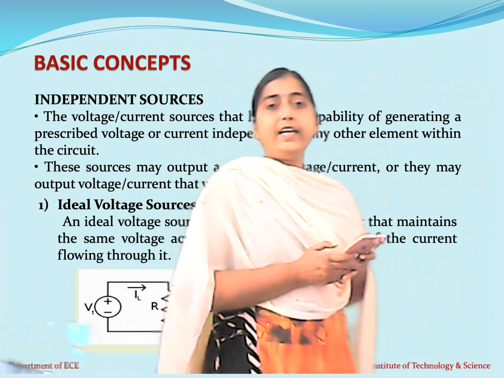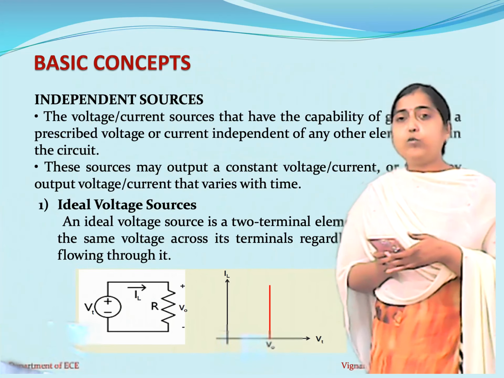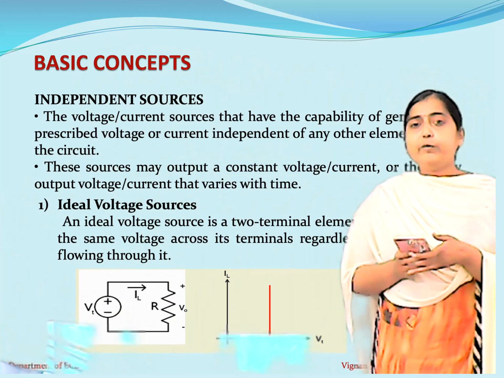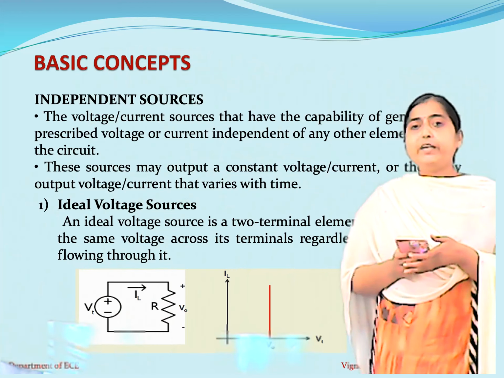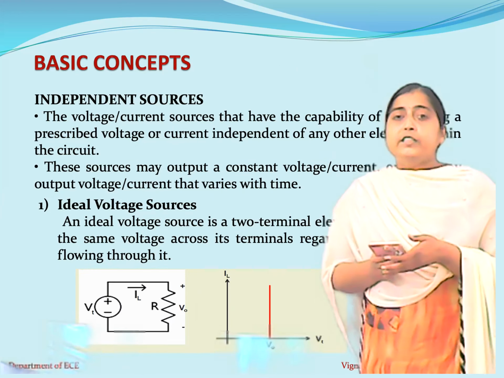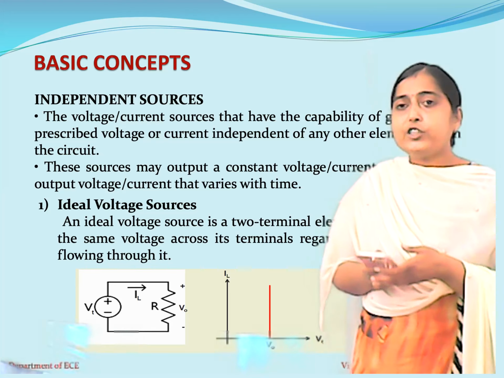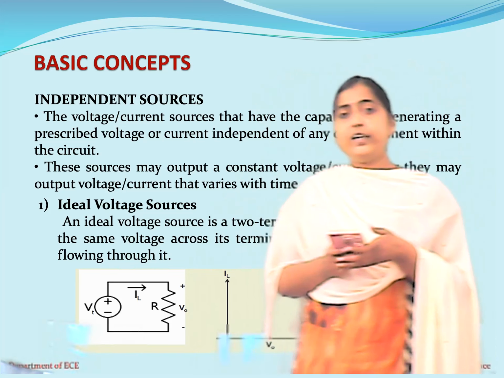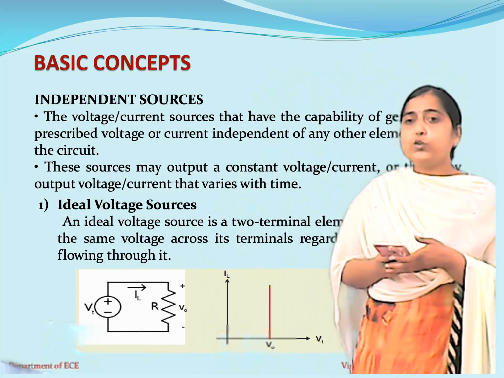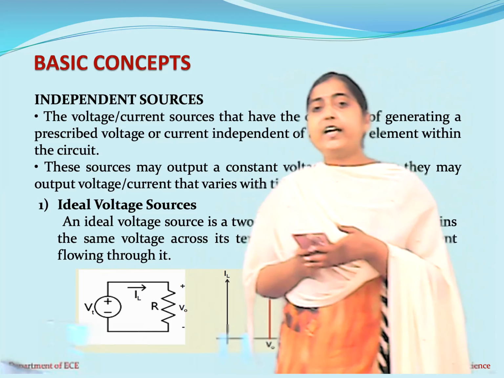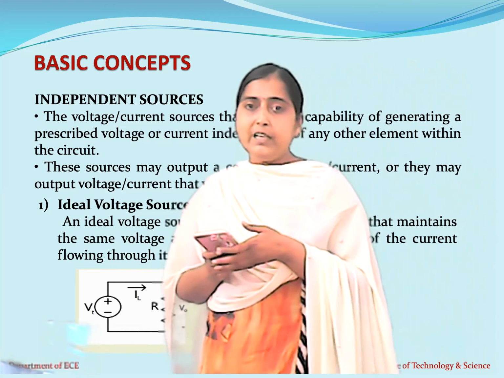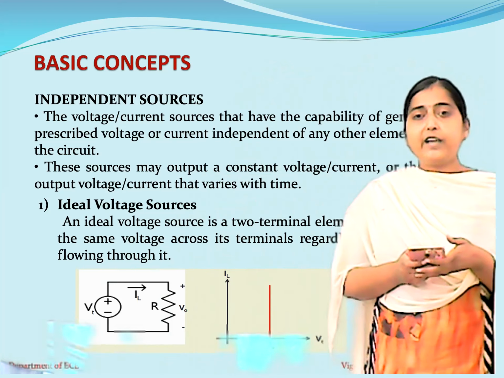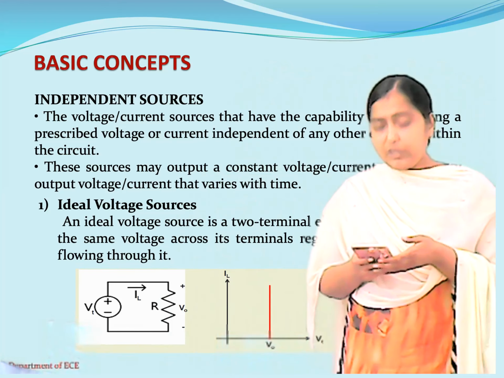So what is an ideal voltage source? An ideal voltage source is basically a two-terminal element which is connected between two points, and it is always represented with a circle. Since it is a voltage source, it has to be shown with a direction, so we represent the voltage source with a positive and negative sign. A voltage source is one where, irrespective of the current flowing through the terminals, the voltage across the circuit will remain constant. You can see that in the graph also. Okay, so this is about the voltage source.